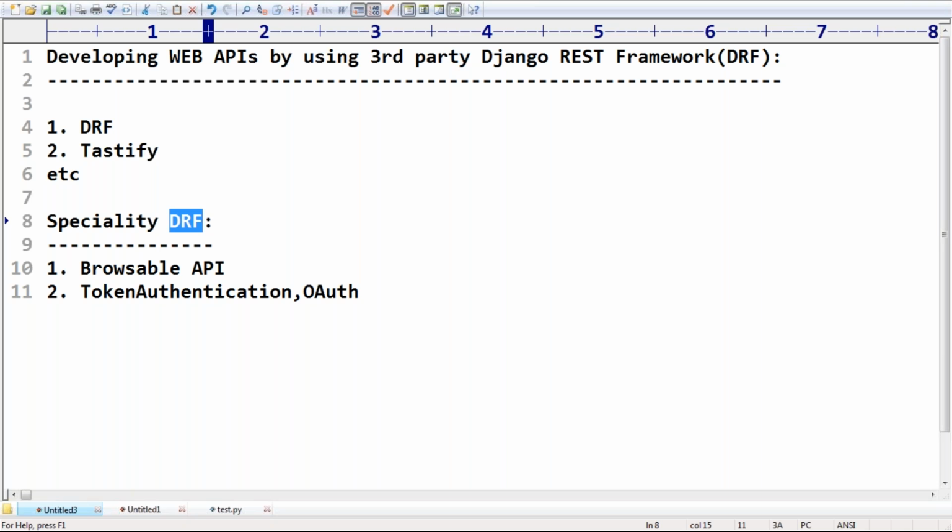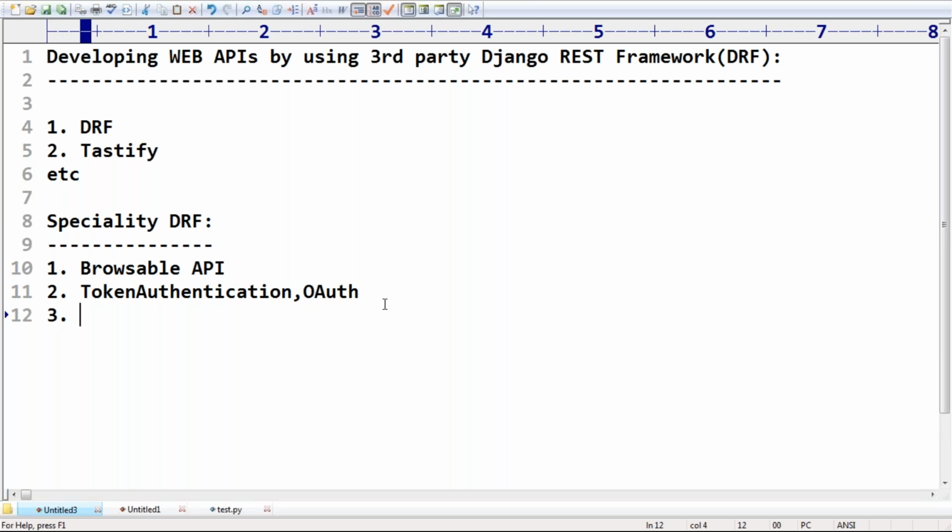DRF provides inbuilt security by providing several packages. Remember that. Even JWT is also there. Normal token authentication is different, JWT is the differentiation. JWT means JSON Web Token authentication. Okay, next, third one, sir.